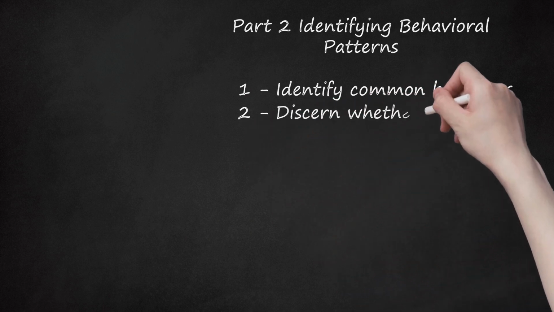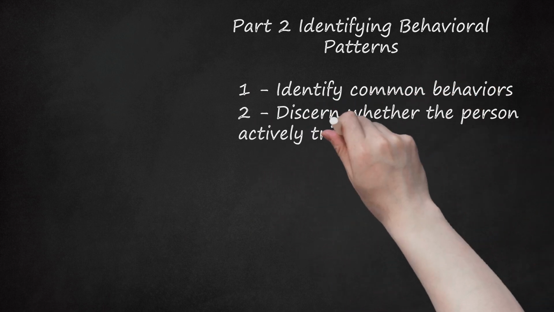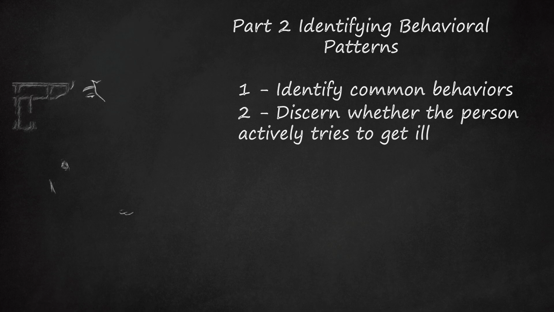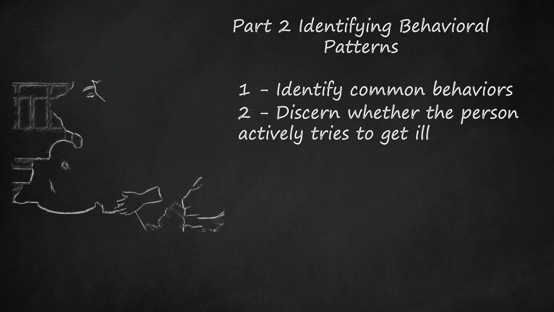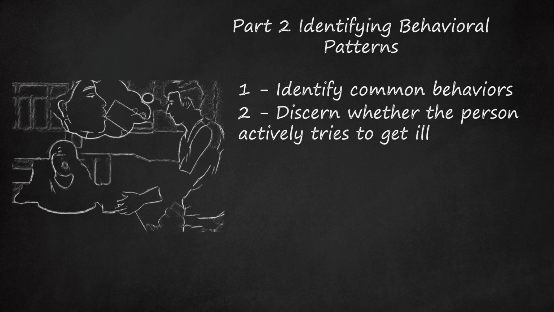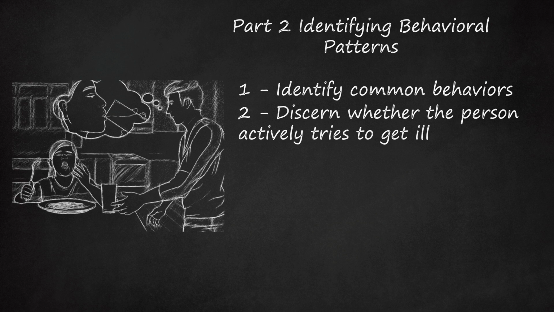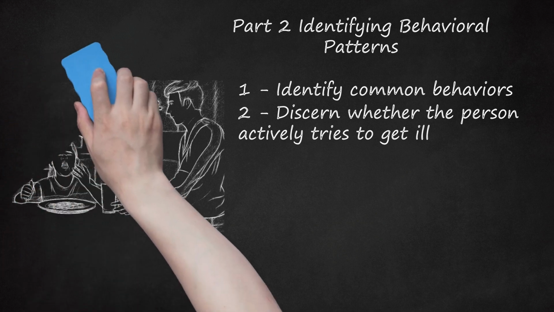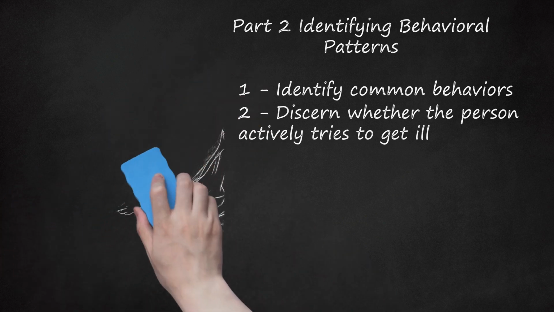2. Discern whether the person actively tries to get ill. A person may try to purposefully infect a wound, go to crowded places in order to pick up a cold or virus, or increase risk of getting an infection. Other behaviors may include purposefully eating or drinking from containers that a sick person has used. The point of these behaviors is to get sick so the person can receive treatment and medical attention.